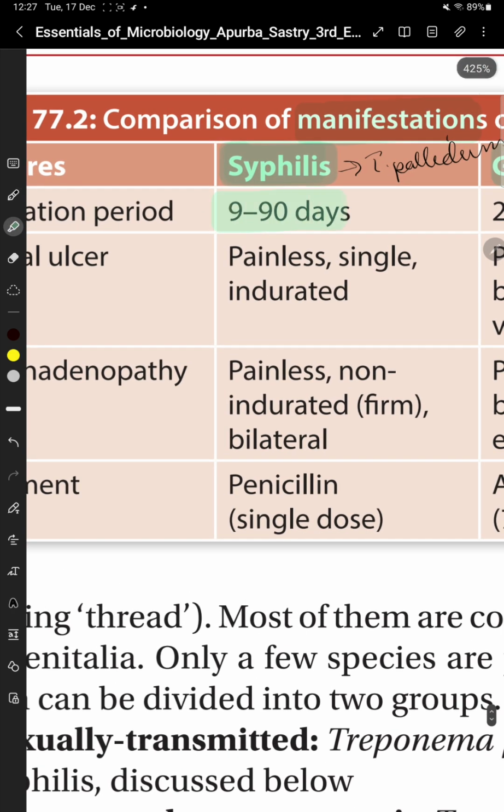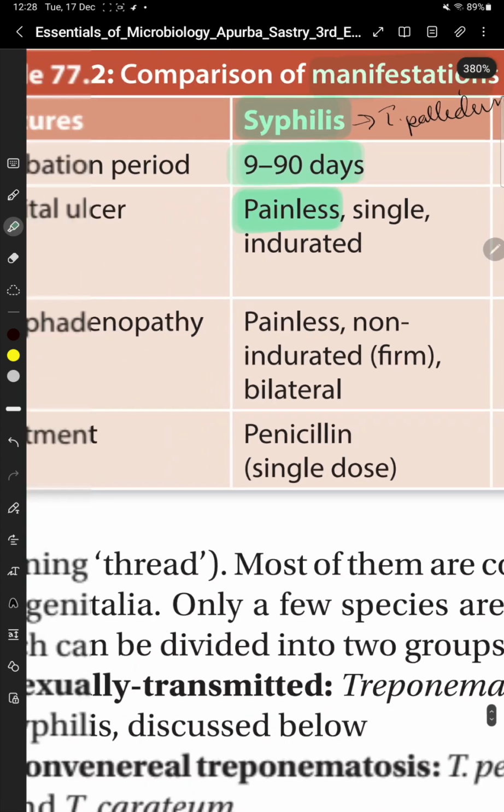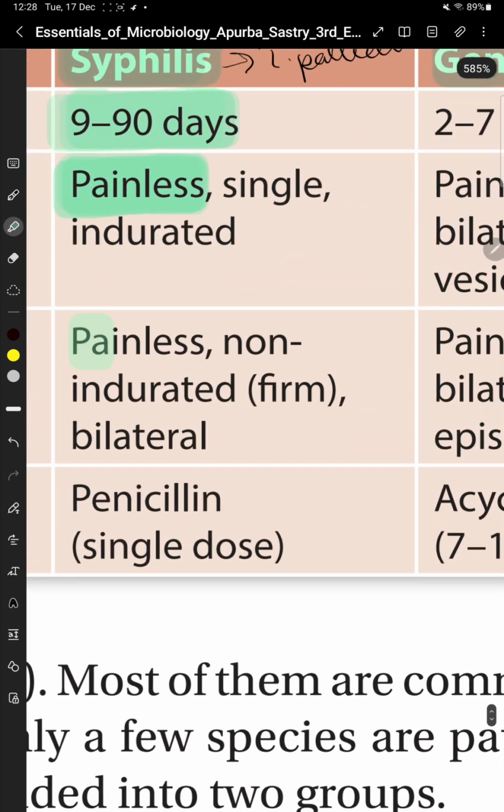So first one, syphilis, caused by Treponema pallidum. Incubation period is 9 to 90 days. The genital ulcer will be painless, single and indurated. The lymphadenopathy will also be painless, non-indurated and bilateral.